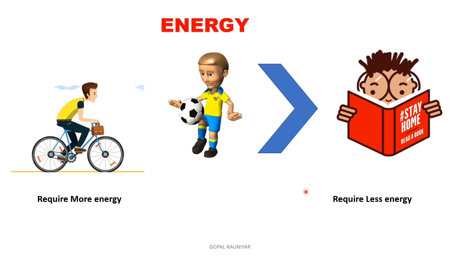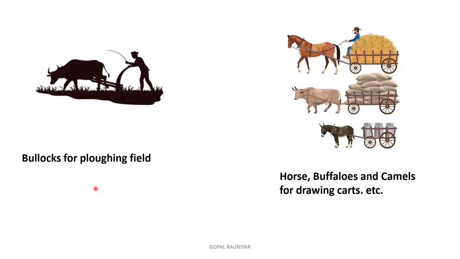So for that we take the help of animals, we take the energy of animals. Just like if we have to plough a field, we use the help of bullocks for ploughing our field. If we have to carry heavy loads, we take the help of horses, buffaloes or camels for drawing carts, okay. So if our body doesn't have enough energy to do such type of work, we take the energy of animals to do that type of work.